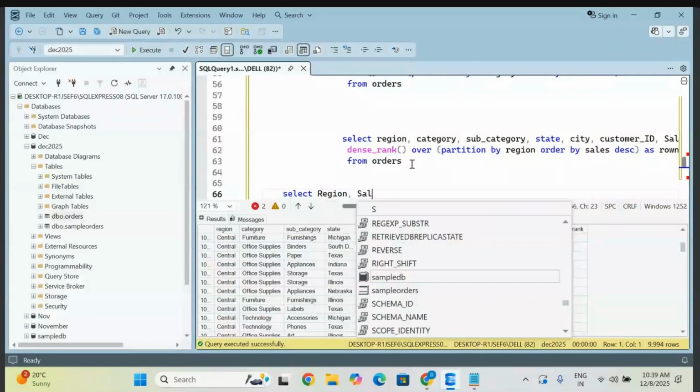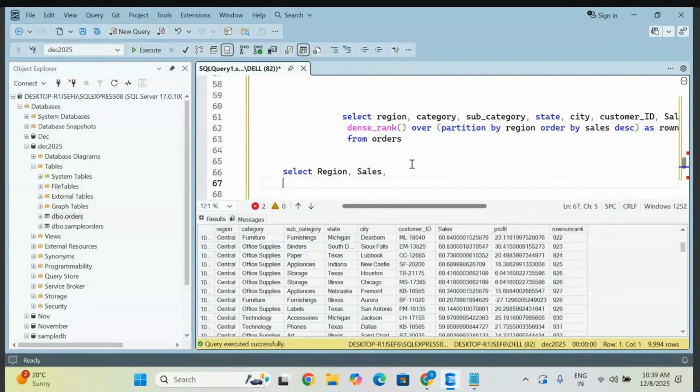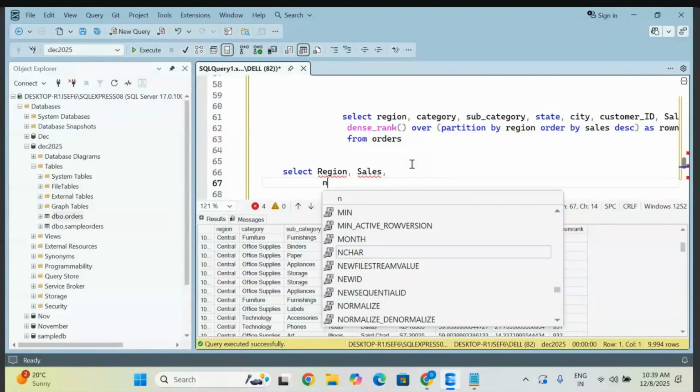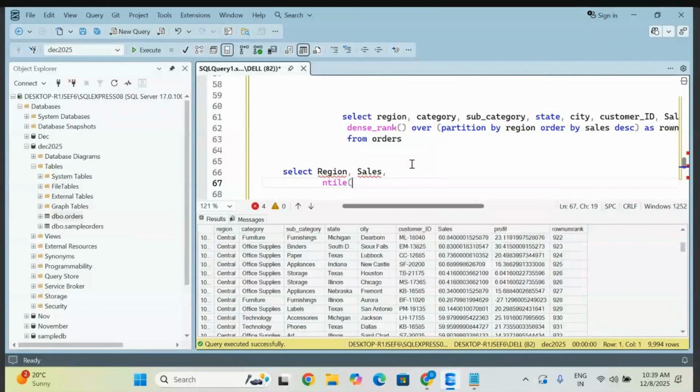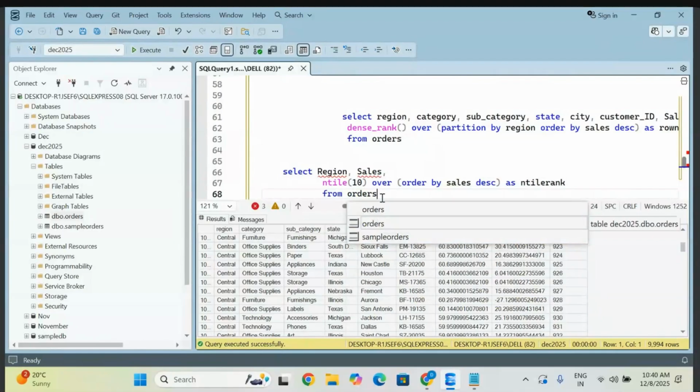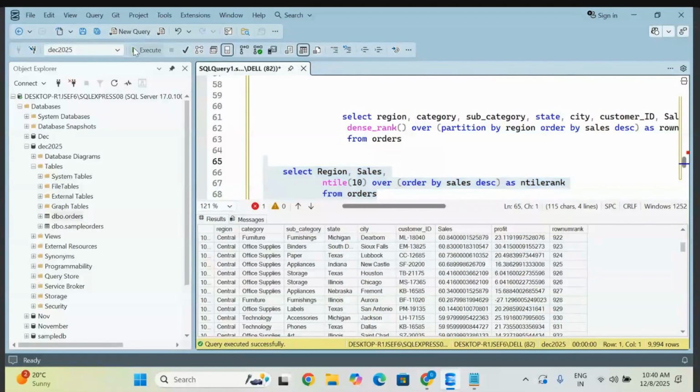So region, sales. Let me try this way. Otherwise, we will check it out. By taking the sum scenario, NTILE. So with this NTILE, I want to give something like 10 groups. Okay, fine. The same condition over. You can give here ORDER BY, this is already there, so descending order, and you can give NTILE rank, and you can take your table. Fine. Let me try like this, how it is going to give you.